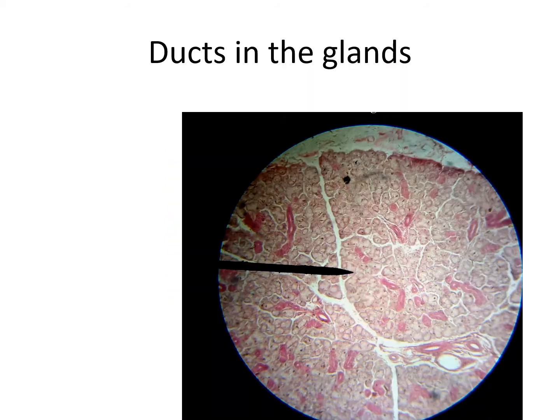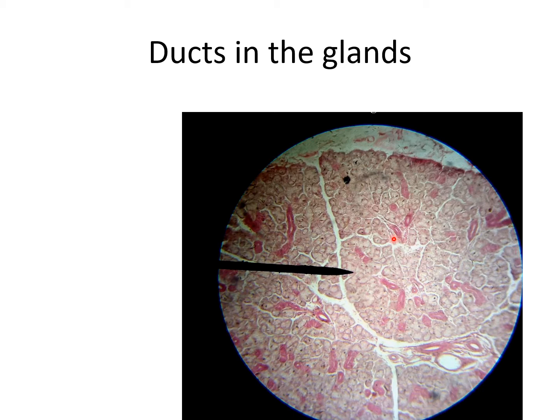So these are goblet cells. Now the duct in the gland. Here you can see this gland. These are the septa. In between this gland, one septum, and this one another septum. Here there is a duct within the gland. So sebaceous gland, serous gland and mucous gland.